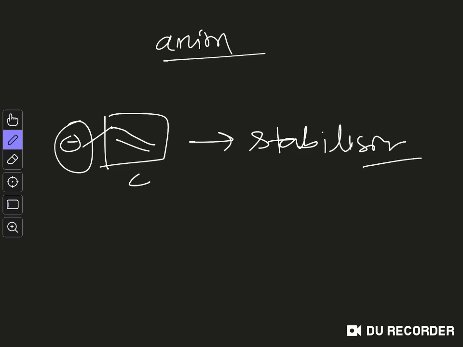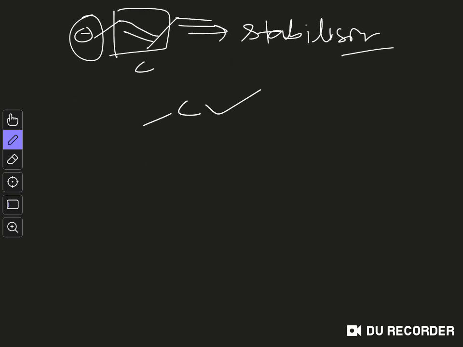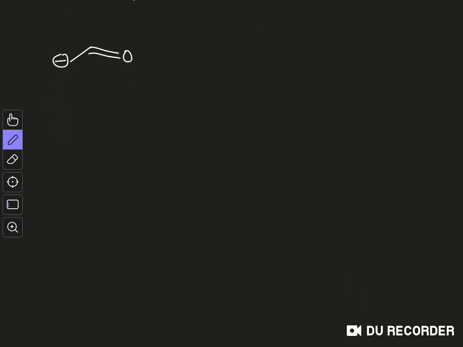And again you can draw the analogy with particle in a box. This is a free negative charge, which is our particle, and when you increase the length of conjugation, the length of the box increases, and that's why the system will stabilize. So C substituents stabilize the carbanion, or in general any anion. What about Z substituents? In the case of a Z substituent, let's say you have this carbonyl group and you have a negative charge over here. Again you can draw the same molecular orbital diagram which I have just drawn.